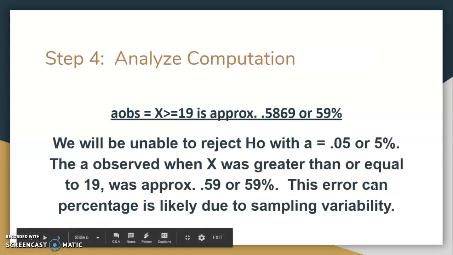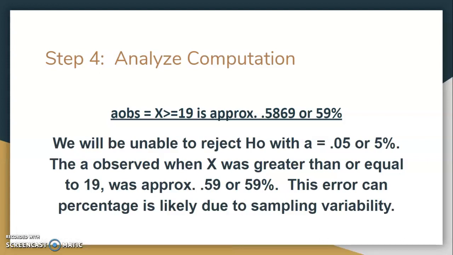So then we'll proceed with step 4, which is what naturally comes next. We're going to analyze the computation that we made in step 3. So our alpha observed for x being greater than or equal to 19 is approximately 0.5869 or about 59% with rounding.